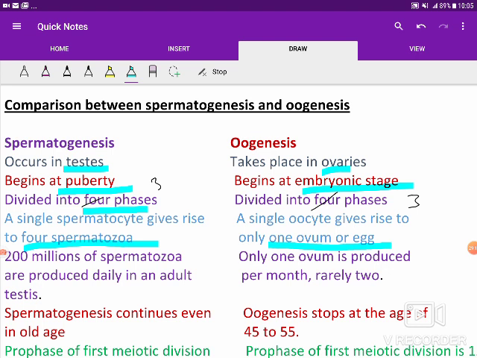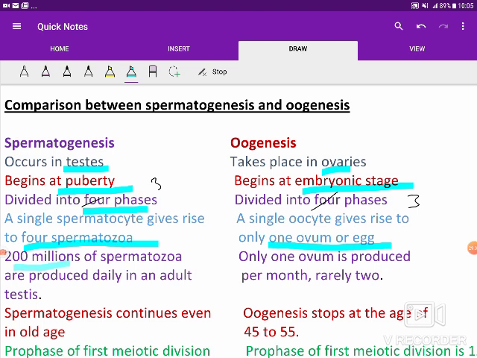Similarly, when the secondary oocyte completes second meiotic division, another polar body is formed and only 1 ovum or egg is formed. But in case of spermatogenesis, 4 spermatozoa are formed from 1 primary spermatocyte.